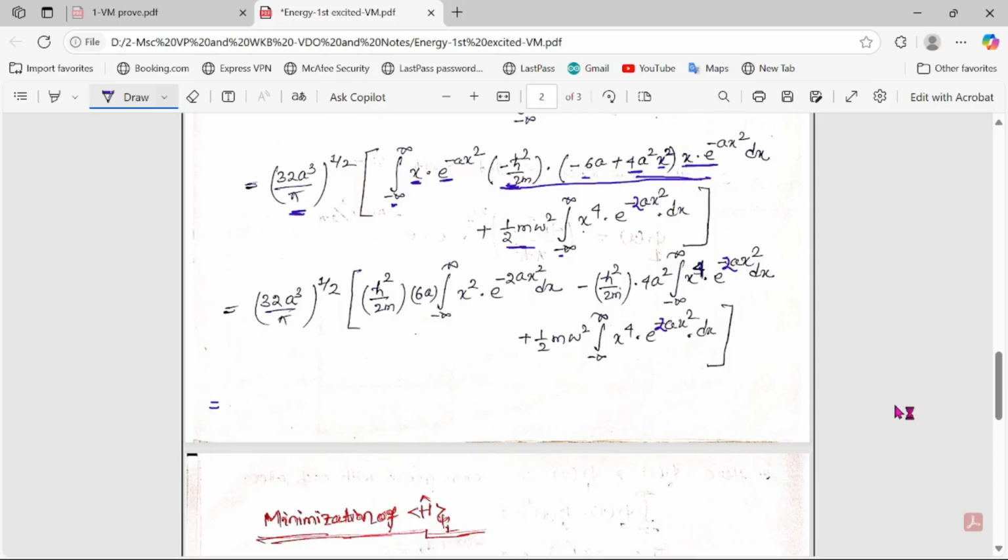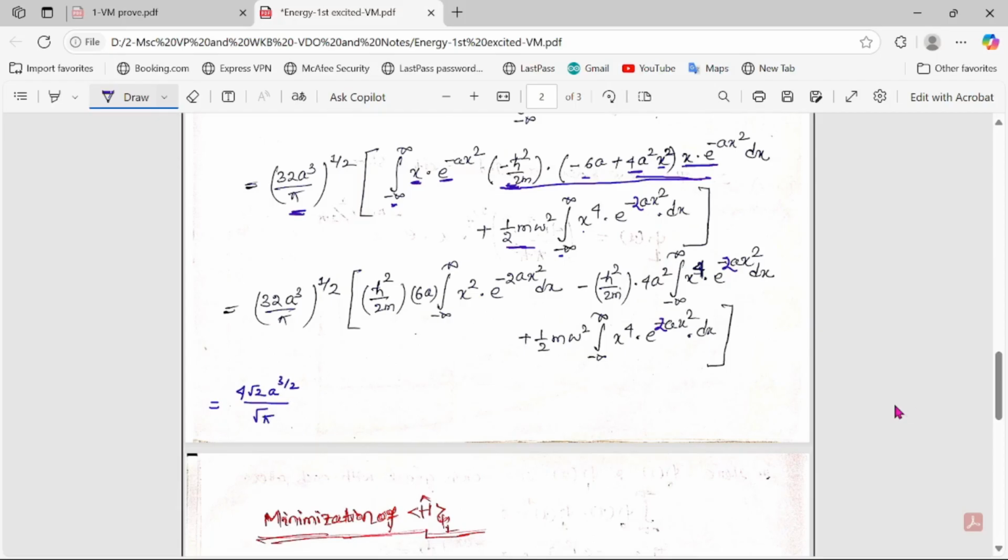This 32 a cube by pi to the power 1 by 2 can be written in this way. Here 32 to the power 1 by 2 is nothing but 4 root 2 a to the power 3 by 2 by root pi.